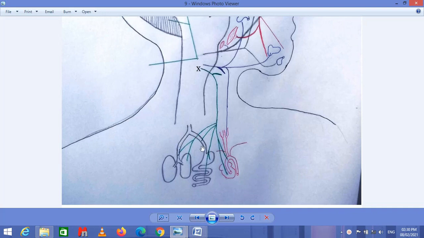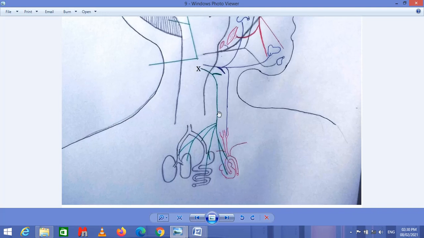So this is widely distributed through all these systems inside the thorax and inside the abdomen, and the sensory nerve also gets the information from the chemoreceptors and the baroreceptors of the aorta.